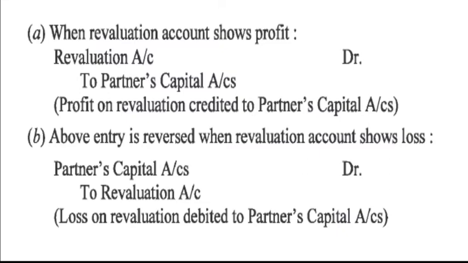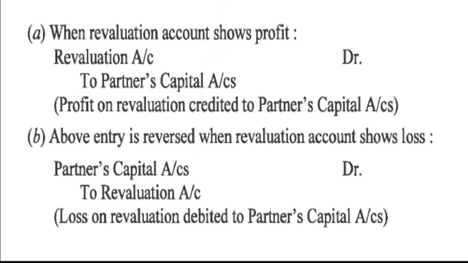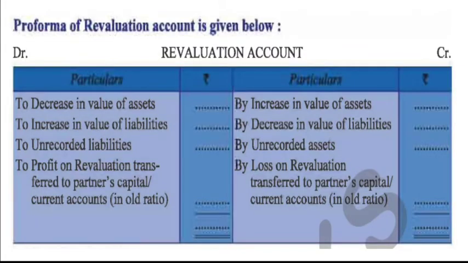This profit and loss is shared among the partners in their profit sharing ratio, that's why we are transferring it to capital account if the capital is fluctuating. But if the capital is fixed, in place of capital account we will write current account. Let us see the format of revaluation account given below.